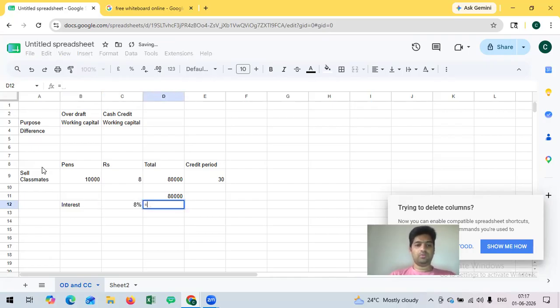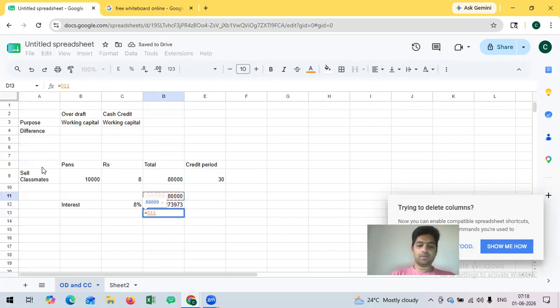So what they will do, they will compute on 80,000, that is the value of sale, 8% interest. This they will compute only for 30 days because after 30 days the bank will get the money. So they will calculate interest for 30 divided by 365, which is equal to 526 rupees.